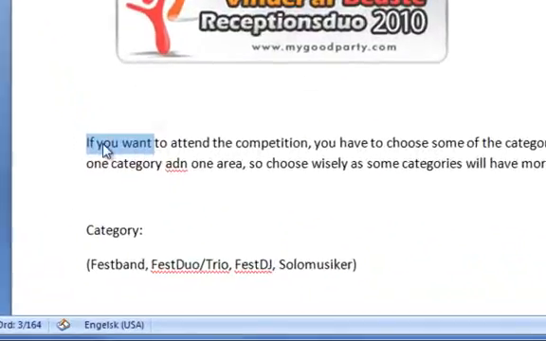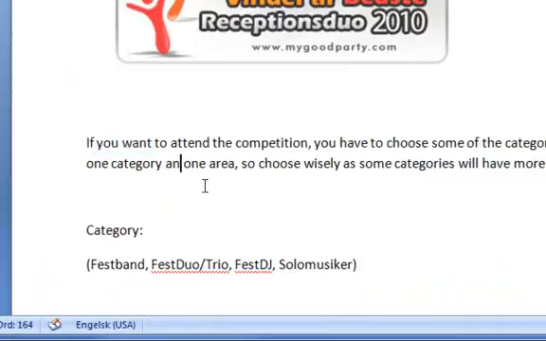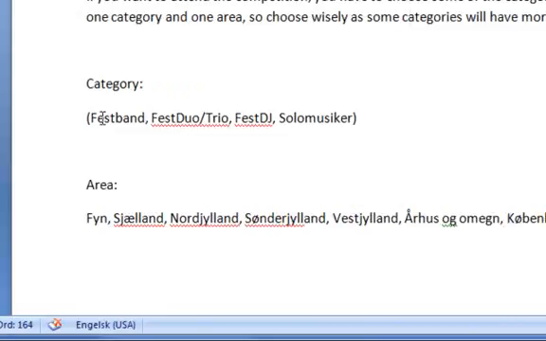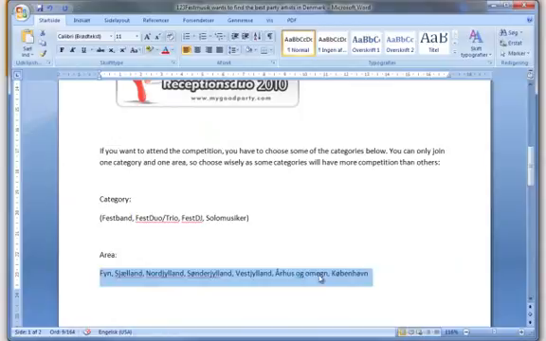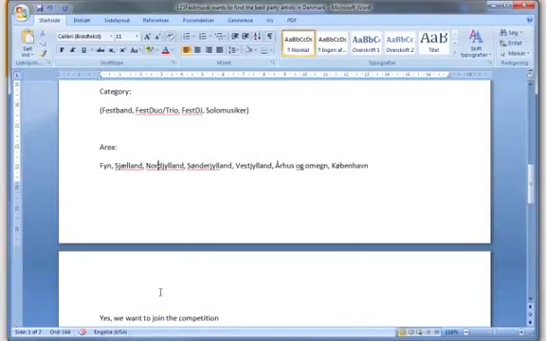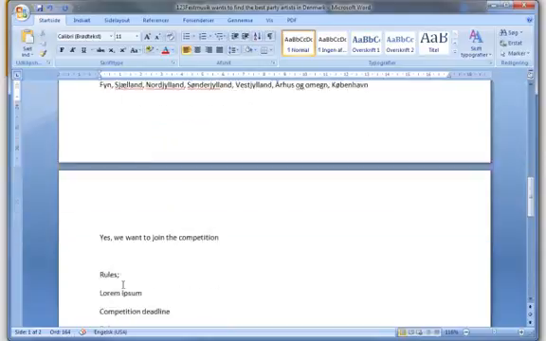Below that, we will have a text saying, if you want to attend the competition, you have to choose one of the categories below. You can only join 1 category and 1 area. So choose wisely, as some categories will have more competition than others. And here we have a drop down. We have the text category, and then a drop down with these 4 choices. And we have the area with a drop down with 1, 2, 3, 4, 5, 6, 7. I guess it doesn't matter for you. You will just show the drop down, so it doesn't matter.